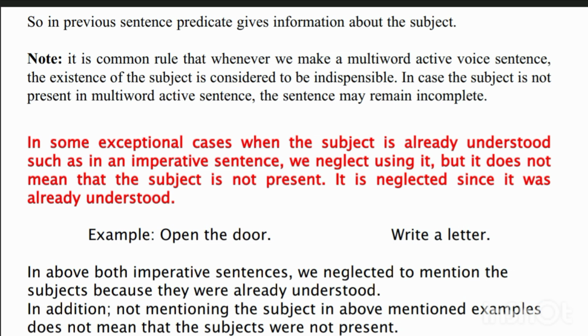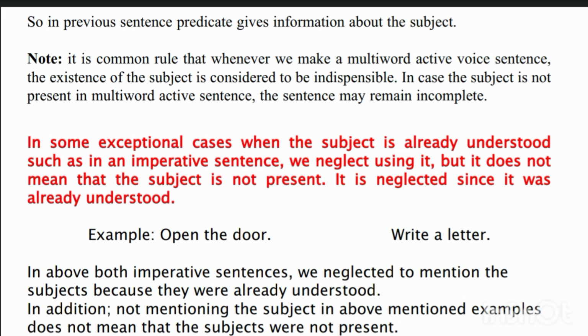Remember that you are giving an order, and the subject is already understood, because you are automatically talking to someone to do this work. That person knows you are talking to them and will do this activity.